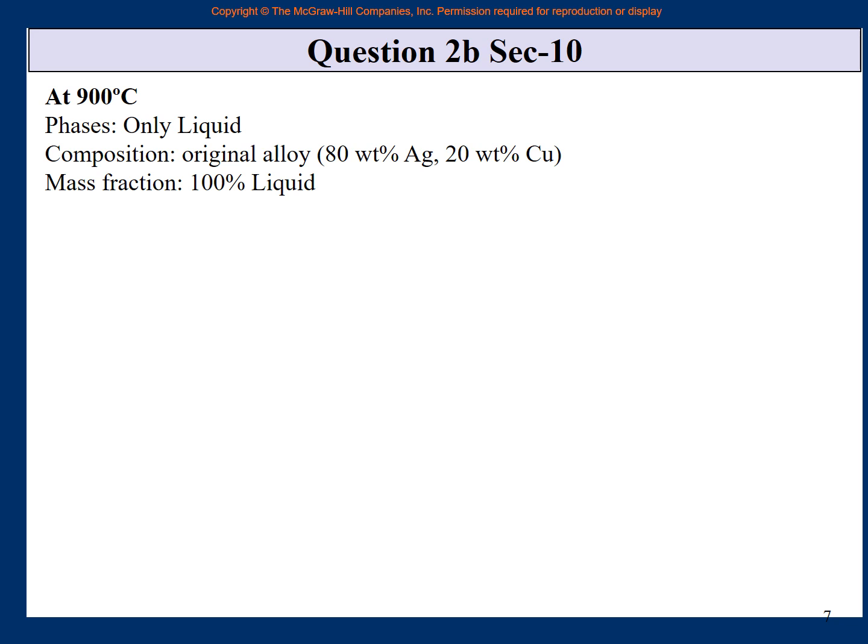So at 900 Celsius, phases: only liquid, composition: original alloy, 80% silver, 20% copper, mass fraction 100% liquid. Then at 780 minus delta T, remember the tie line.